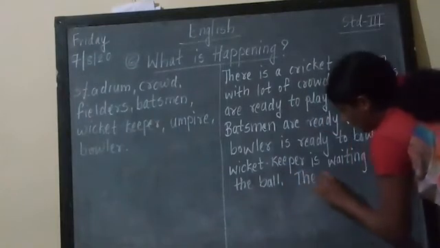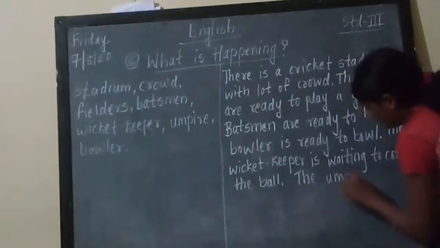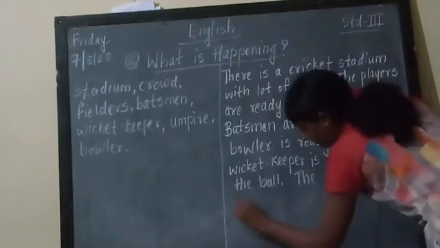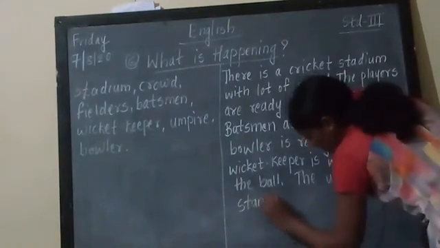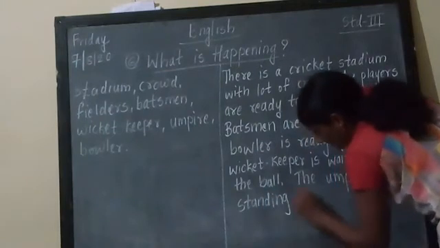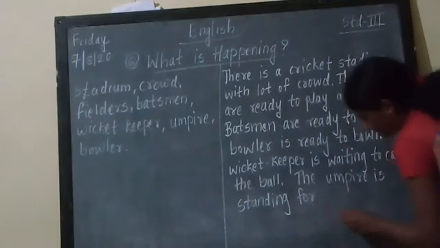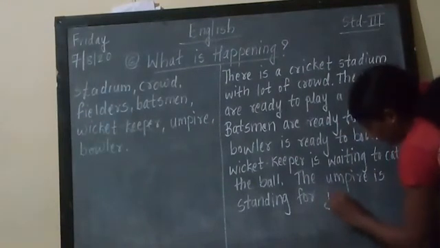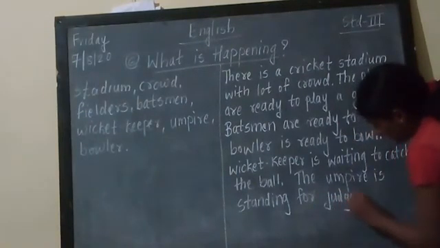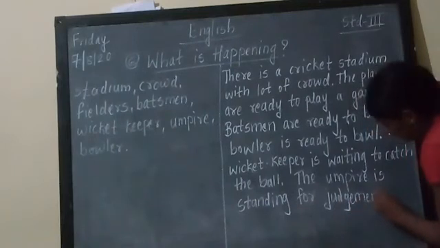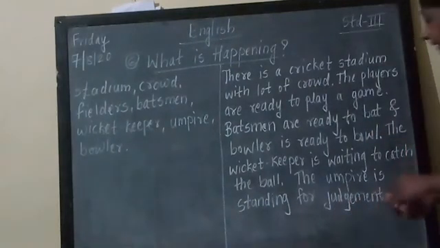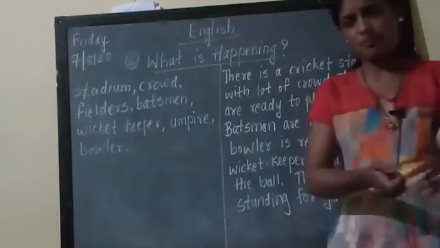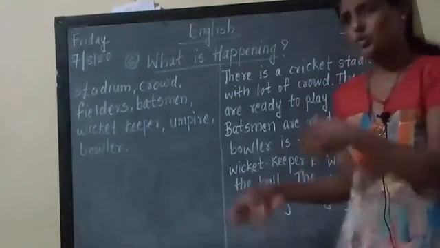The umpire is standing for judgment. Correct or not? Judgment means what? He will tell who is out, whether the ball is a correct ball or a no ball, or whether the batsman is batting properly or not. All those things are shown in the picture.